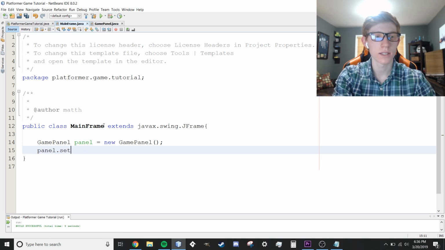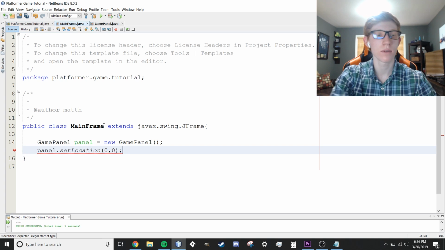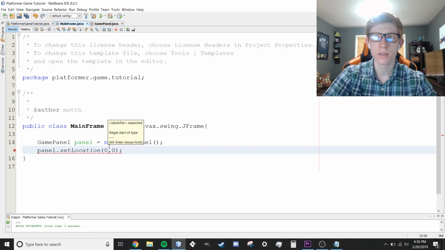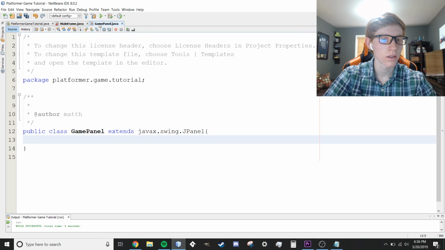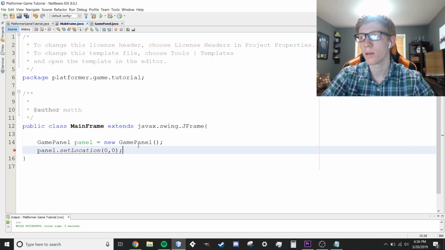So we're going to say panel.setLocation. This time we're going to do 0, 0 because this location is relative to the frame, and we want it in the same place as the frame. Did I spell something wrong there? What did I do wrong? Package panel does not exist. Interesting. Give me just a minute, I'll figure this out.